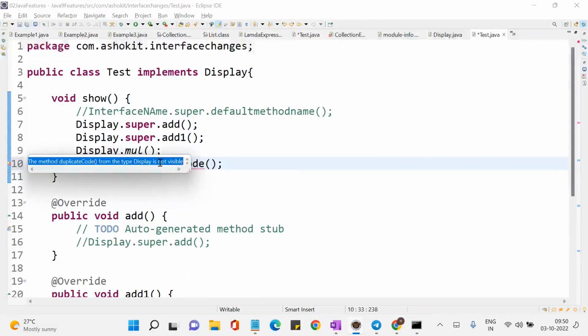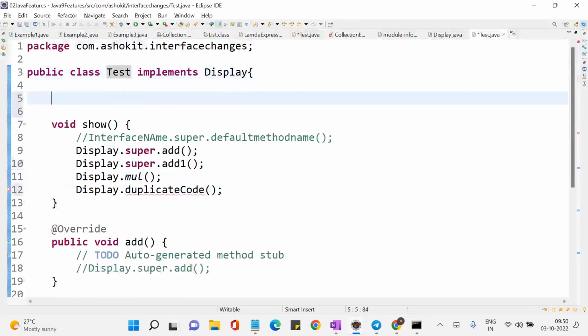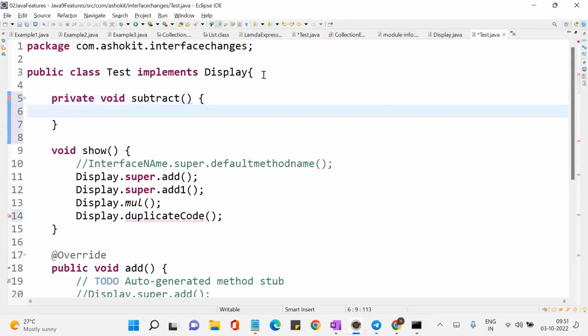Let us create in this class one private method. Private void check. I'm just creating, okay. Can someone tell me any method name? Subtract. So I'm just creating one private method in this class.